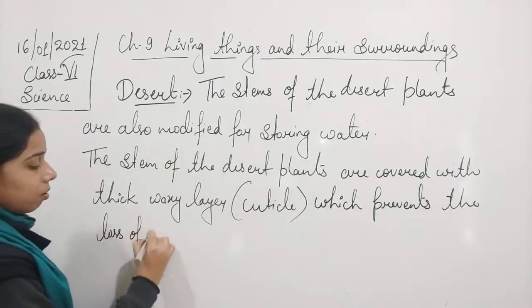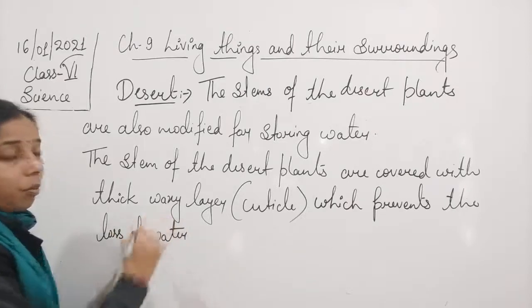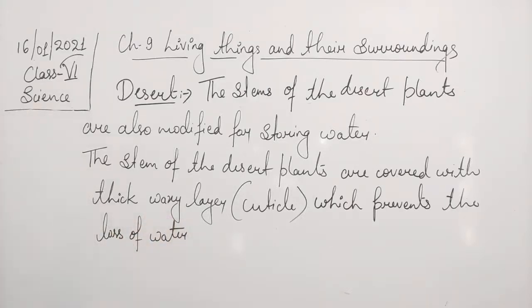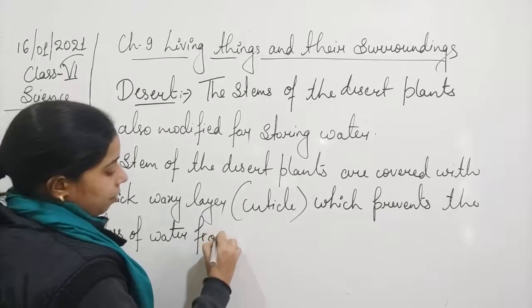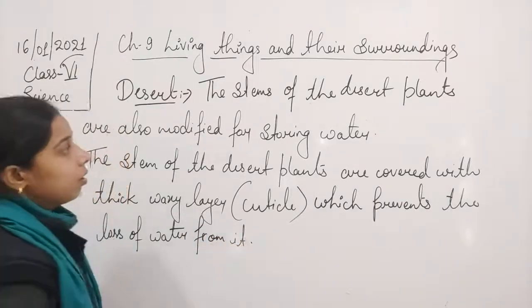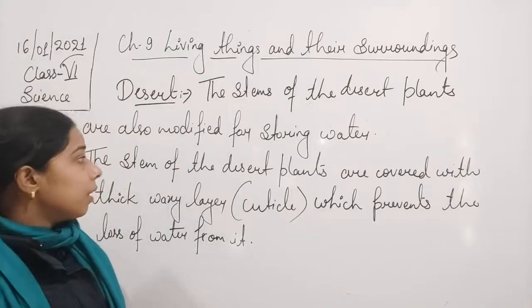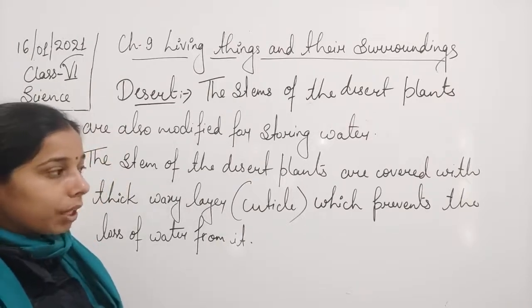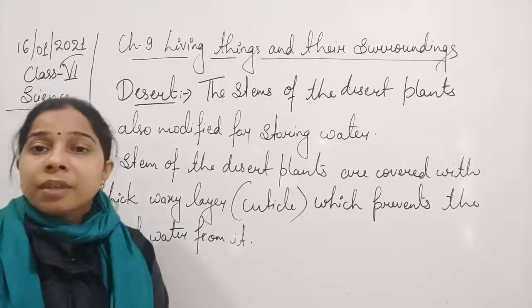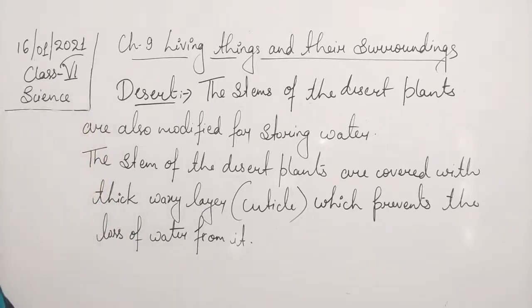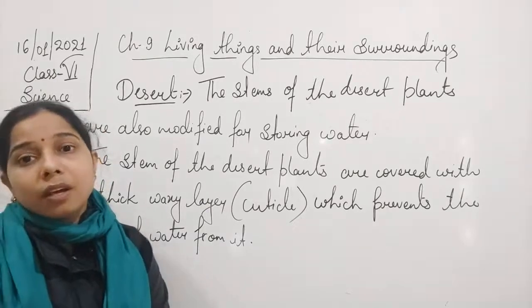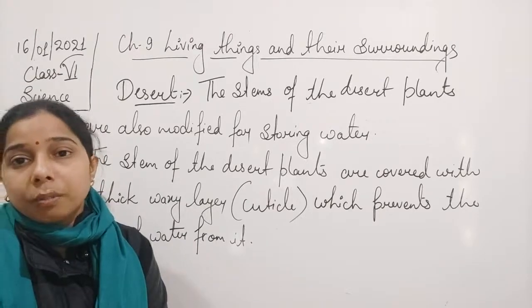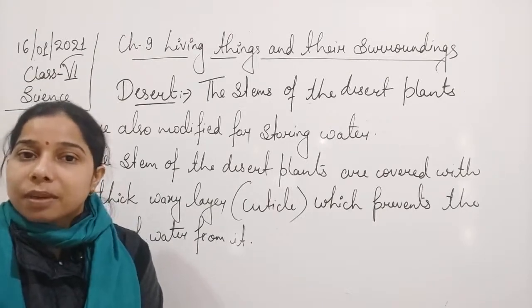Which prevents the loss of water. Okay, so you have understood here that the stem of the desert plant is covered with a waxy layer, the cuticle, which helps it to prevent the loss of water. The water loss will get reduced because of this coating, because of the cuticle or waxy layer present on it.